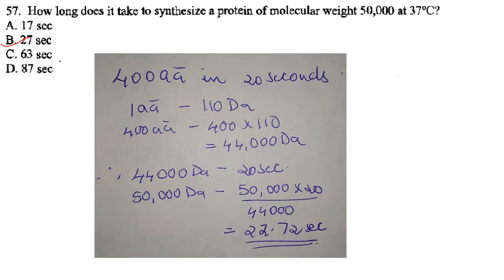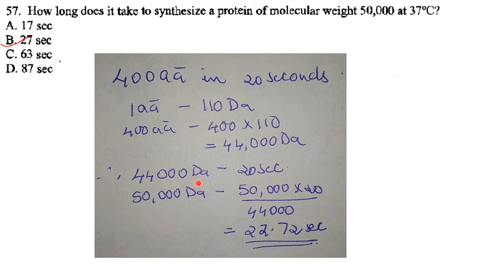The next one. How long does it take to synthesize a protein of molecular weight 50,000 at 37 degrees Celsius? So 400 amino acids can be synthesized in 20 seconds, and one amino acid is 110 Daltons. So 400 amino acids will be 44,000 Daltons.